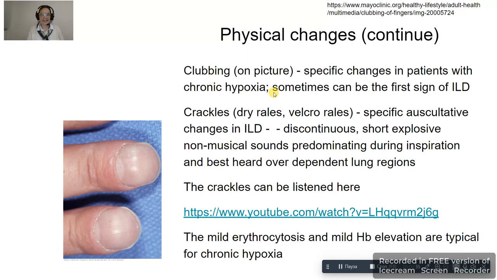The clubbing is a specific change in chronic hypoxia, sometimes the first sign of ILDs. Crackles are also a specific sign of ILD. Let's listen to them.